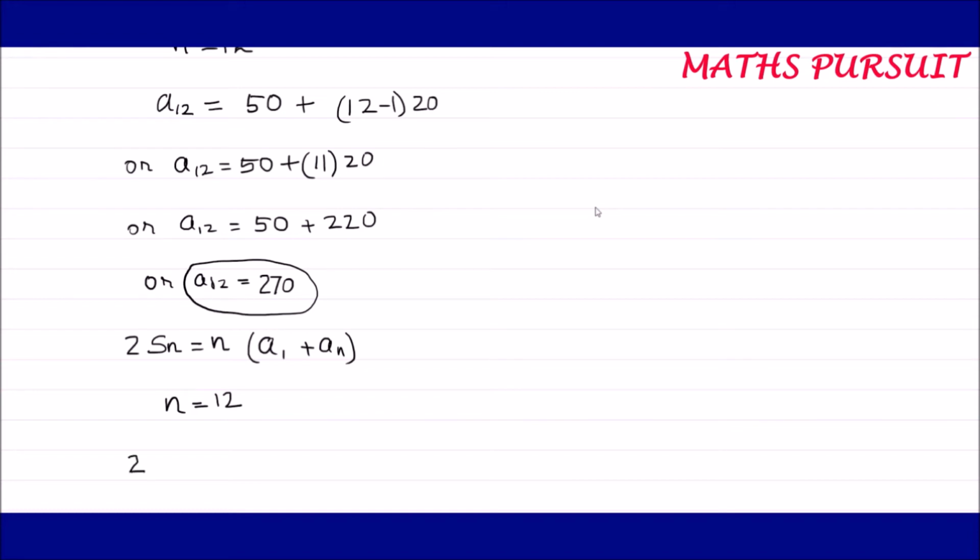So I can write 2Sn. Instead of n, I am taking it 12 because we are calculating it for a year. So n means 12 into a1. The value of a1 we know is 50, and plus an. The value of an here is 270, because we calculated a12 as 270. So I am replacing the value of an with 270.